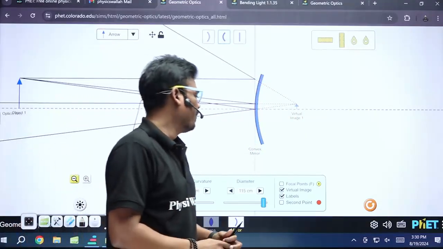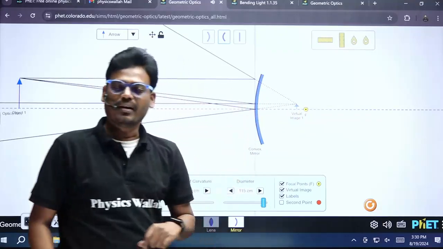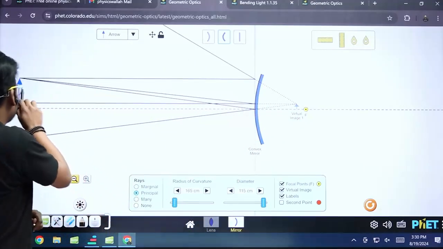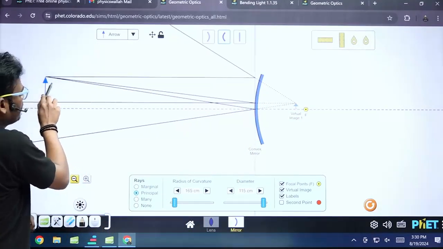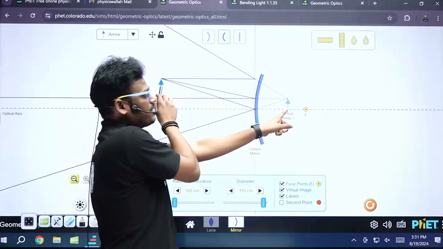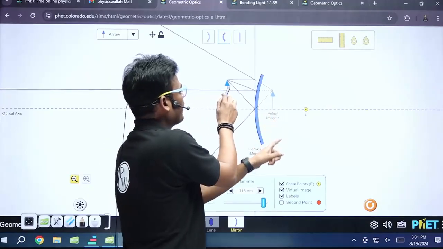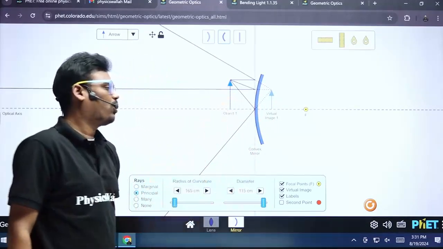And also between the focus and the pole of the mirror, if I move the object towards the mirror, you can see the image distance decreasing, meaning it moves towards the pole, but the image cannot be greater than the size of the object.